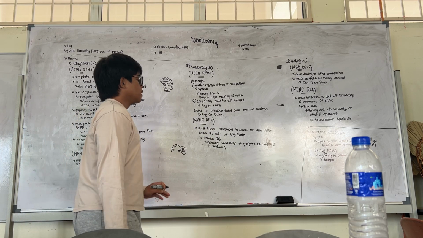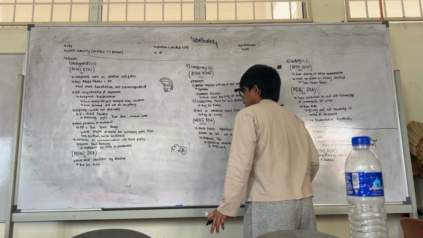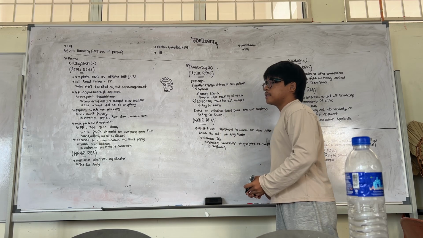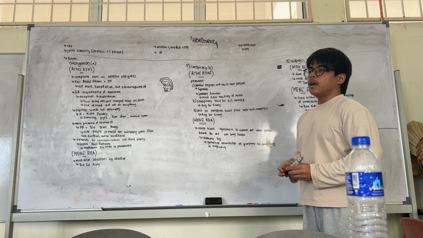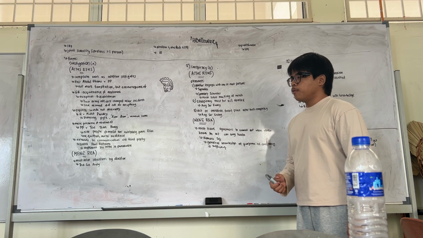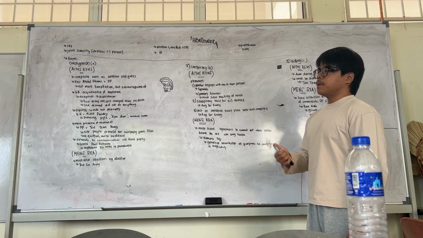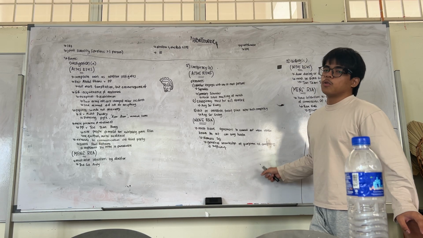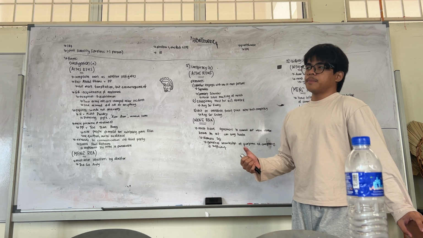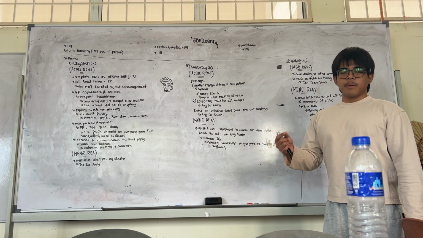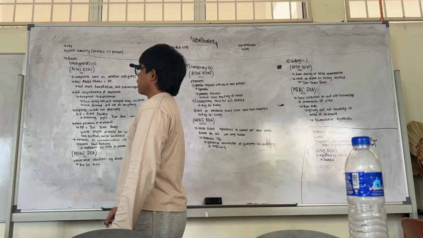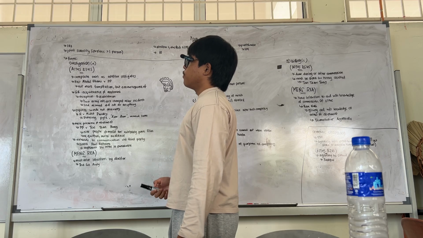Okay, so the punishment of an abetment is in section 109, where it states that if there is a punishment for a particular offense, then the same punishment will carry over to the abetment for the offense. So, for example, if the punishment for the crime of murder is life imprisonment, then the abetment for the crime of murder will also be life imprisonment. Okay, now we're moving on to the forms of abetment.